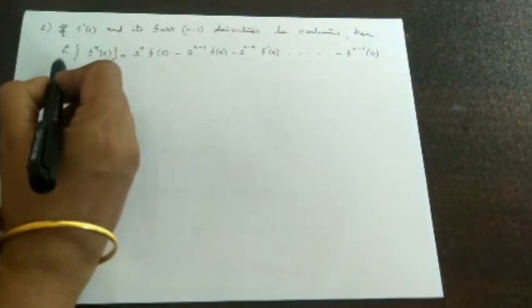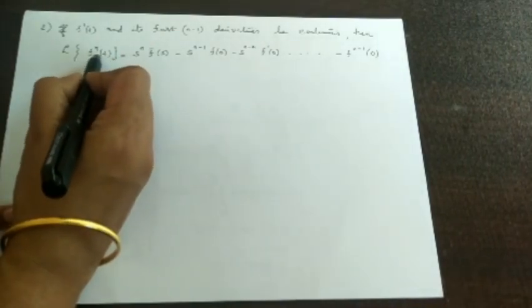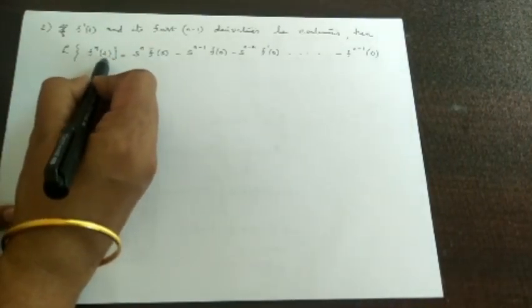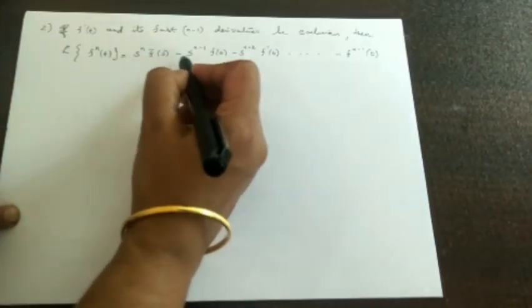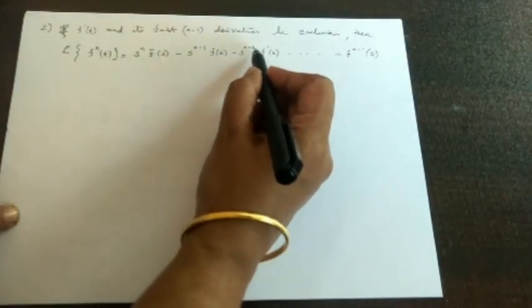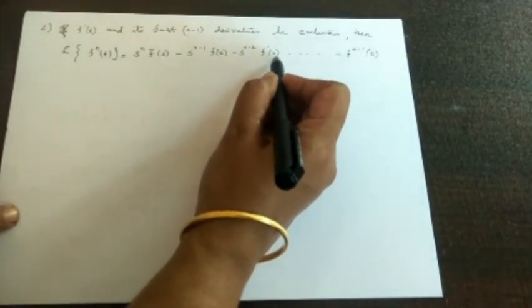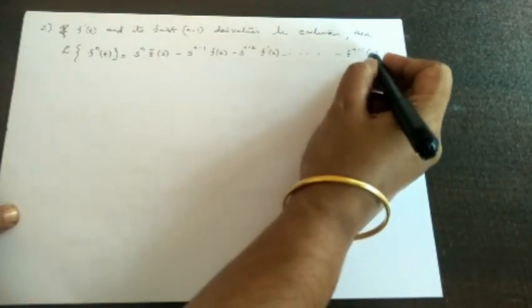Here we are going to find the Laplace transform of the nth derivative of f of t, which is equal to s raised to n f bar s minus s raised to n minus 1 f of 0 minus s raised to n minus 2 the first derivative, minus etc., minus the n minus 1th derivative at 0. Now proof.